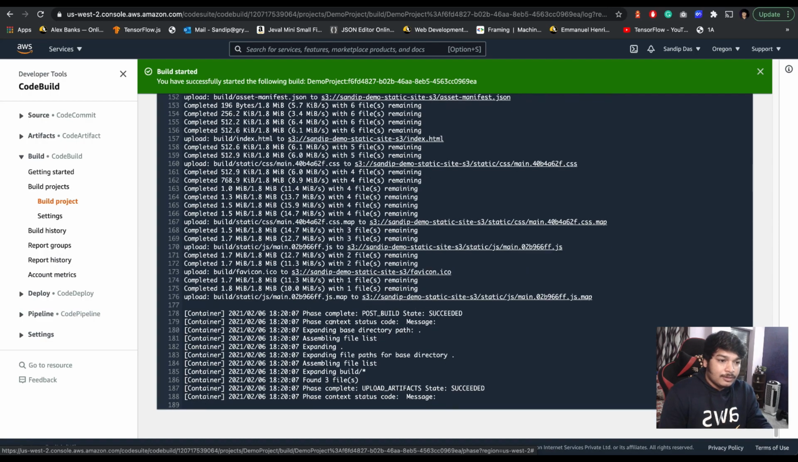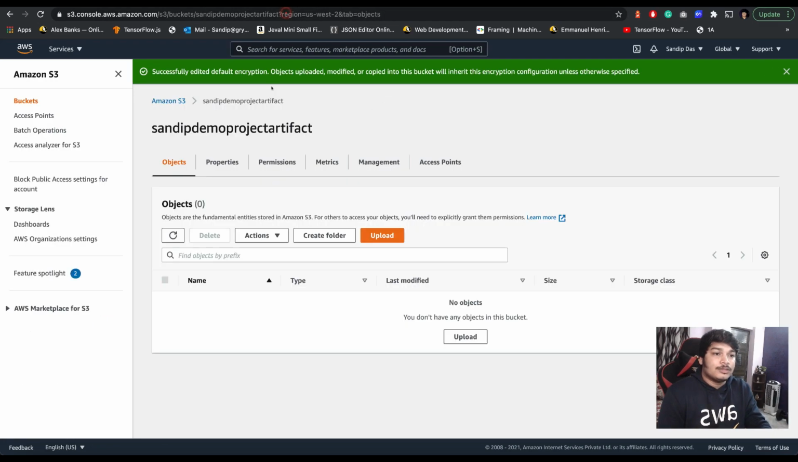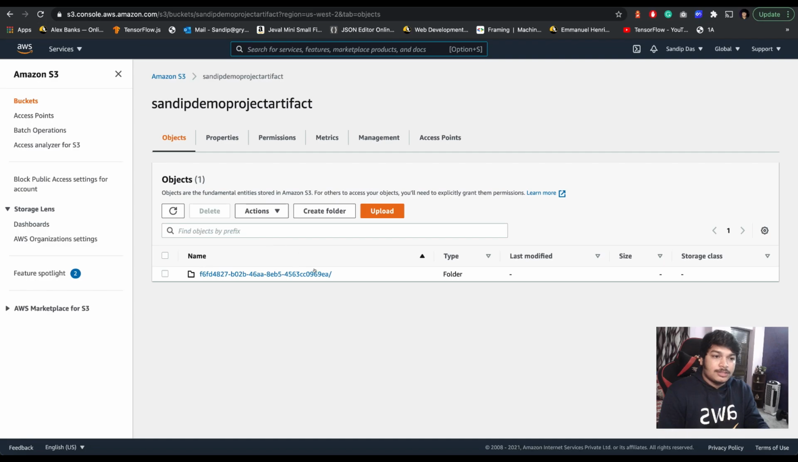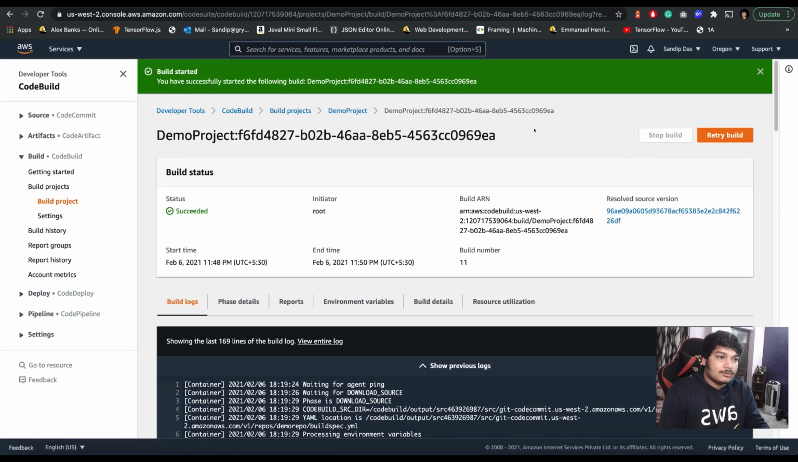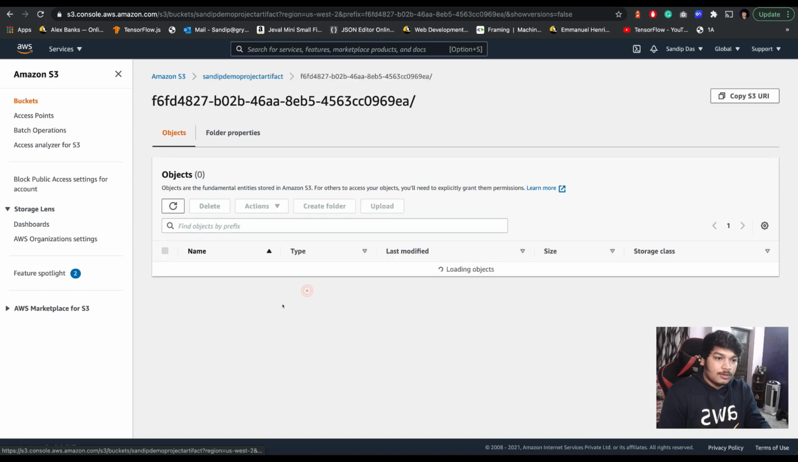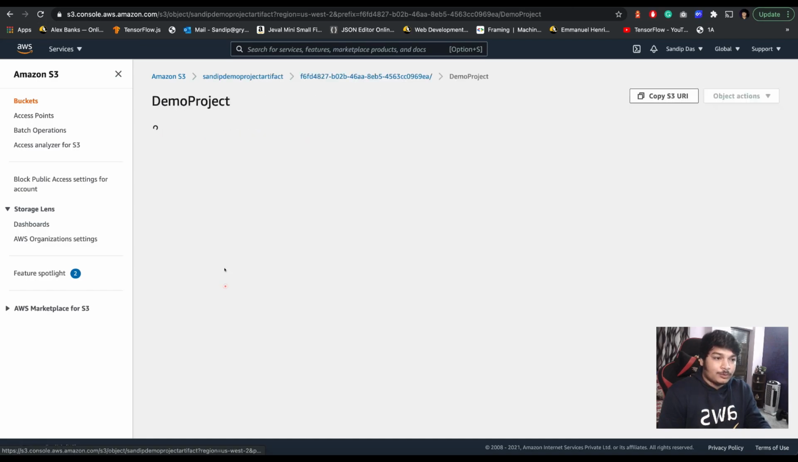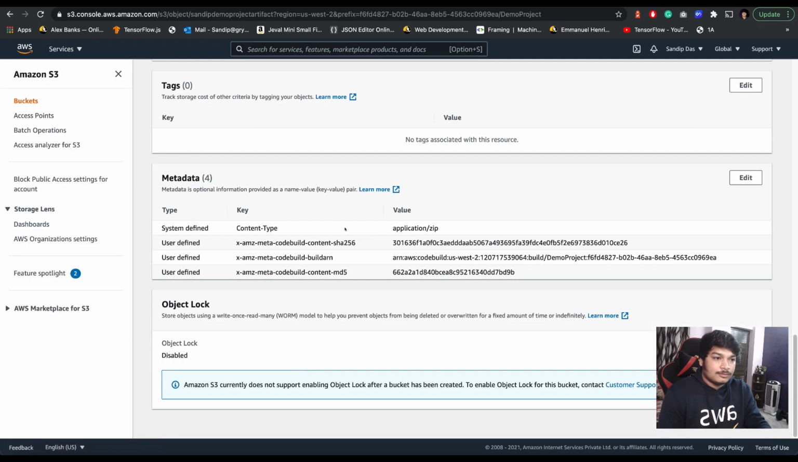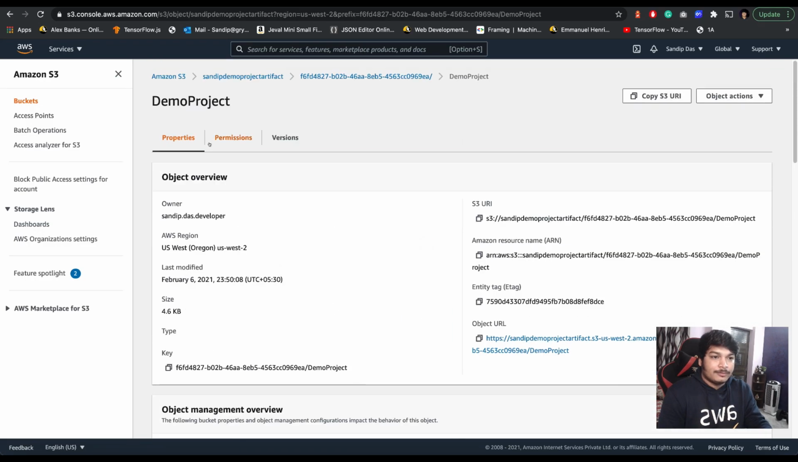Phase completed. And here you are uploading the build spec, uploading the AWS CodeBuild artifact to the S3. Now let's come back here and refresh. See, this is the build ID, same as this. Now click on that and you will see the demo project. And there you have it. This is a zip file, since we didn't specify the name.